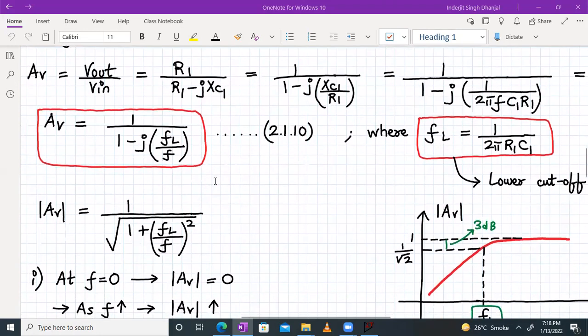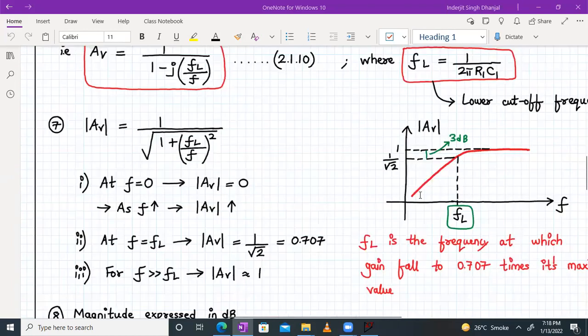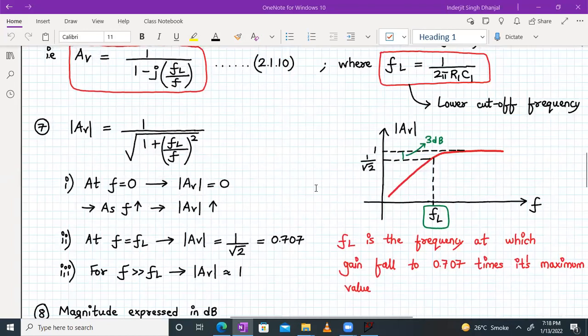And 2.1.10. So if I want to convert into magnitude form, I can take mod of AV, which will be equal to 1 upon square root of 1 plus FL upon F the whole square, right? And this is the plot we get. I mean, this is the plot we were getting, right?